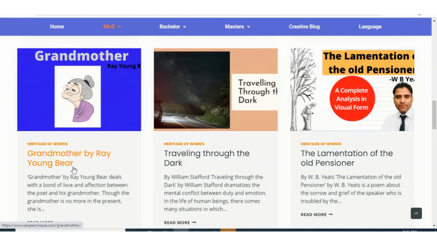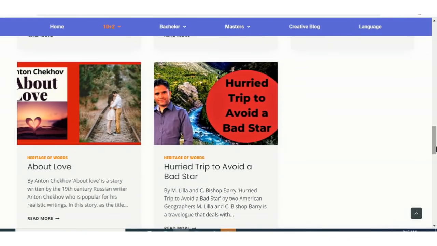Also from Grandmother, short questions. Whereas from Traveling Through the Dark, how does this poem dramatize the mental conflict between duty and emotion? From About Love, you can expect long questions. What dynamism of love is suggested by Anton Chekhov? You can also expect short questions like, how does Alekhin define love?